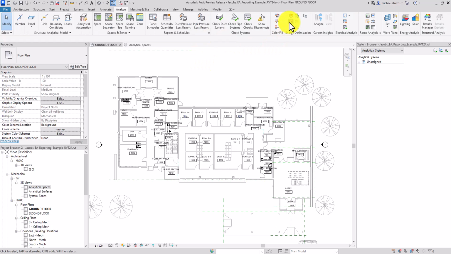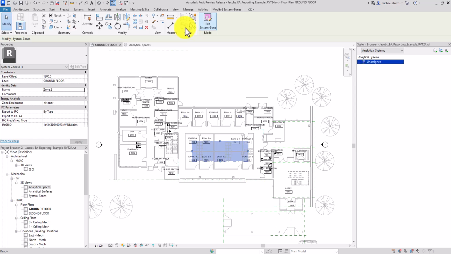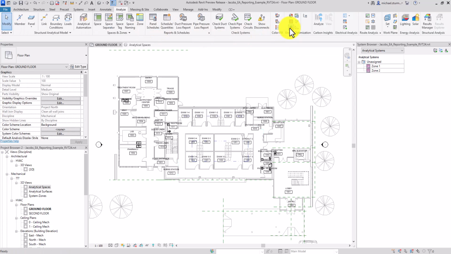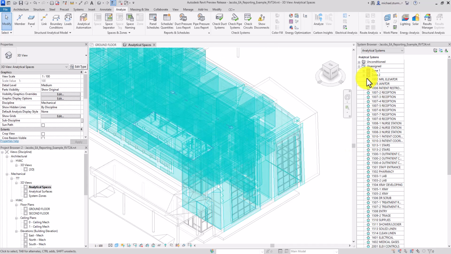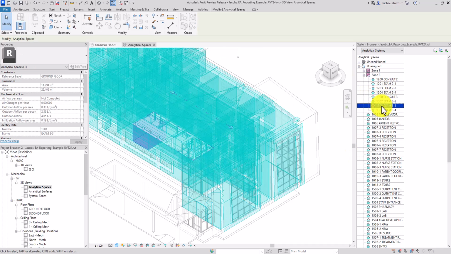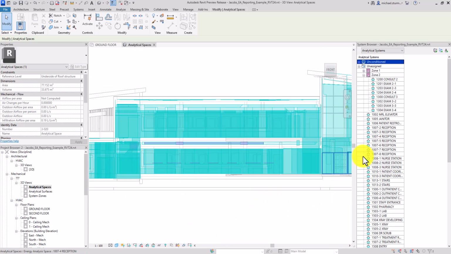Go ahead, do the same. This time select the square. Sketch the square around the rooms. And go ahead and create the energy analysis model again. Now when you check in the system browser, you'll see that the rooms that we sketched within those lines are included in the HVAC zones.